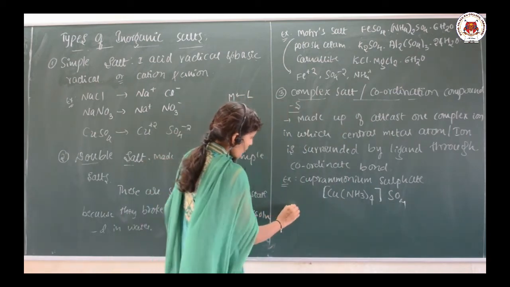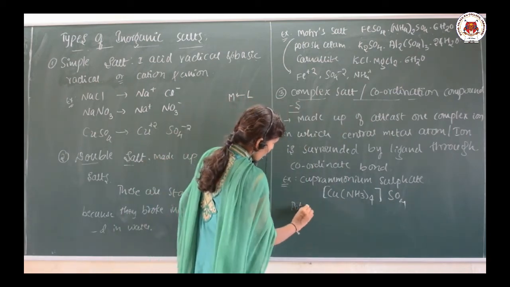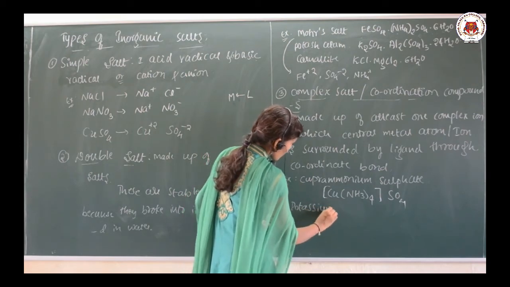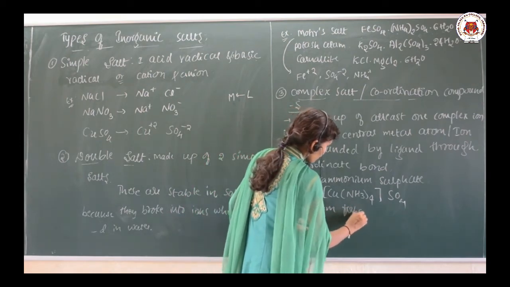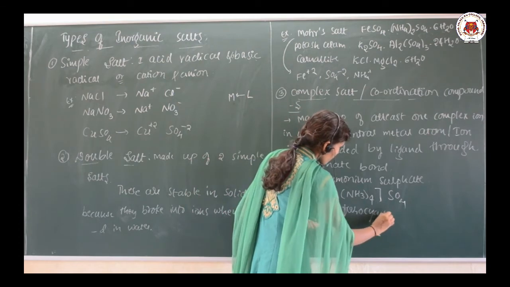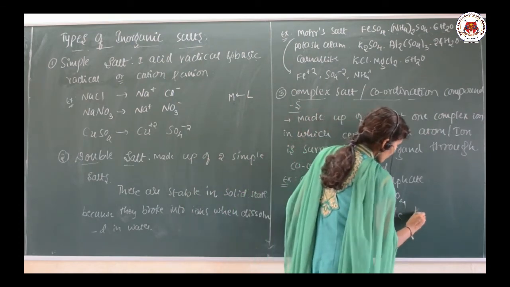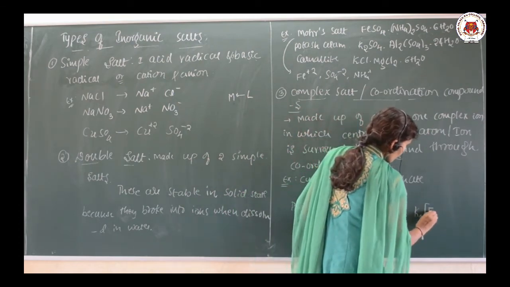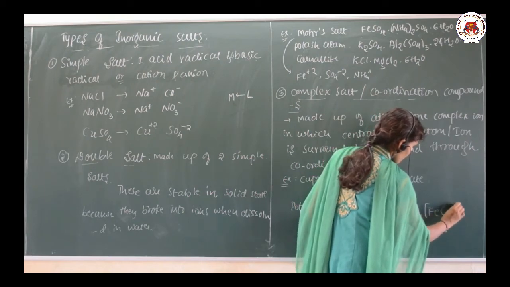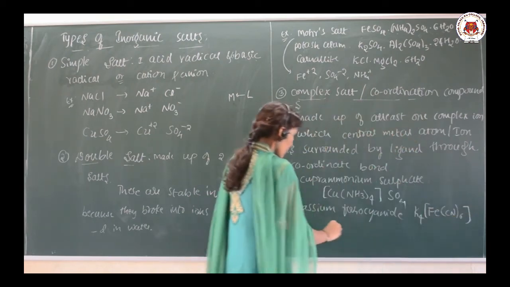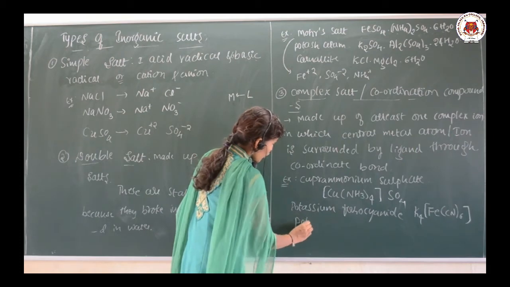One more example, potassium ferrocyanide. The formula for this is K4[Fe(CN)6].